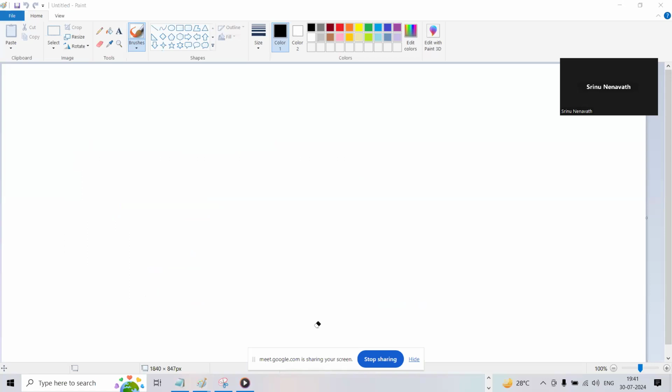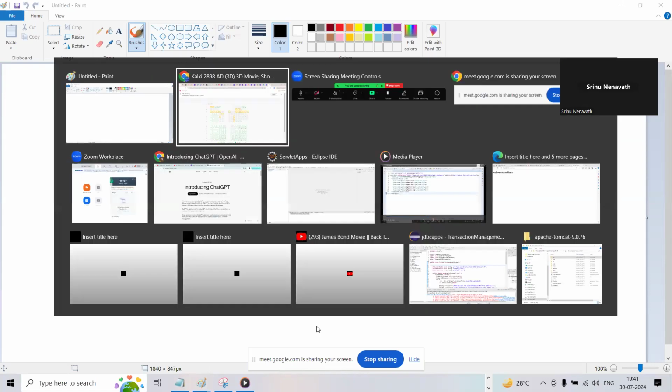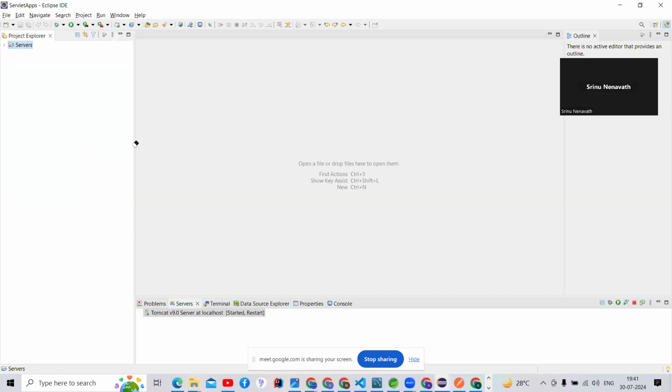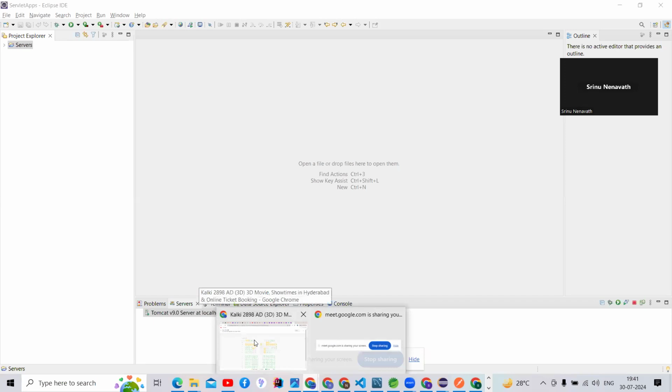So I'm going to, where is my eclipse? See here guys, this is my eclipse IDE. So I'm going to create, see guys, in your eclipse how we can create a servlet application. You should concentrate here guys. I already gave our servlet content here also.